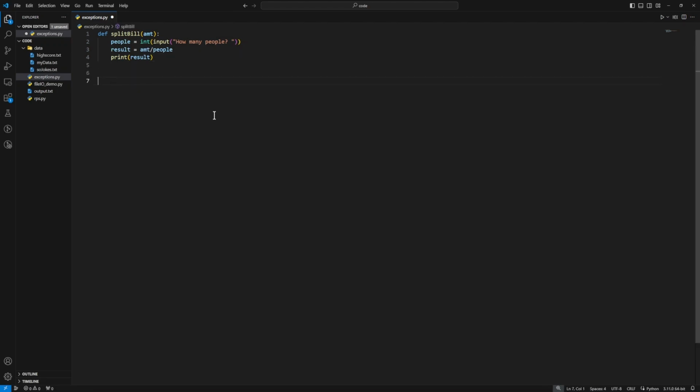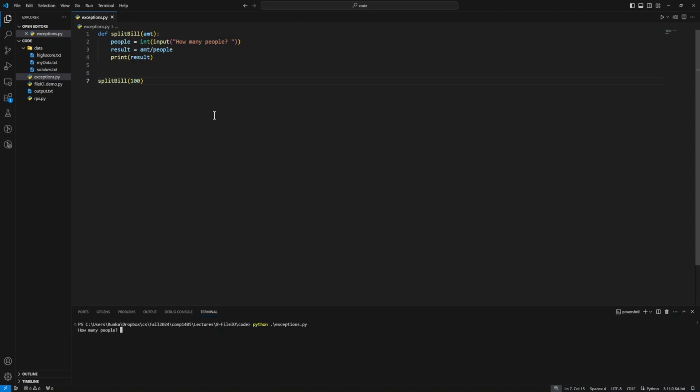And then we'll test this function out. We'll say split bill, and we'll pass in 100 as the amount. So save. Run our code, python exceptions.py. So we get our input here, how many people? And if I said 3, it takes 100 and it divides by 3.